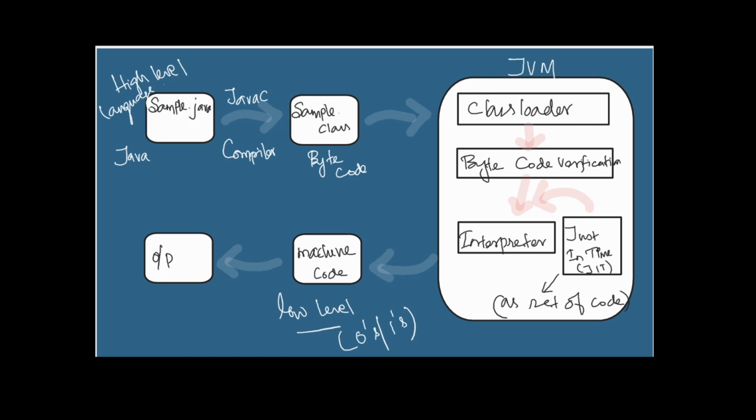I hope now you have some idea about what the compiler and the interpreter are, and what the use of the compiler and the use of the interpreter in Java are. We saw how we convert the high level language into the low level language and then achieve our output. I think we have covered everything with respect to the compiler and interpreter, the compilation process and the interpretation process.